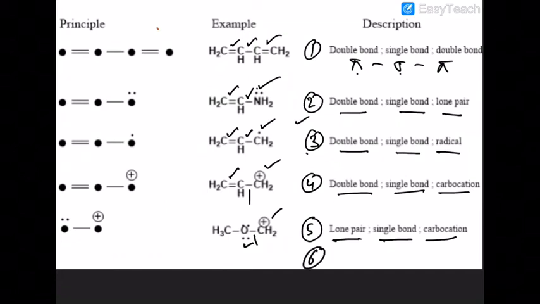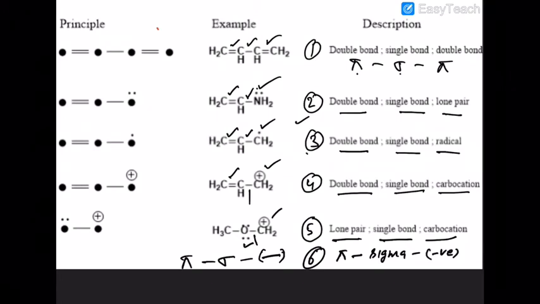The 6th condition is what? Negative charge, sigma bond and pi bond. If this conjugation also exists, then also resonance takes place. So there are 6 conditions. I have written once more: pi bond, sigma bond, and negative charge. So if any of these 6 conditions are present, then resonance will definitely happen. No one can stop that.